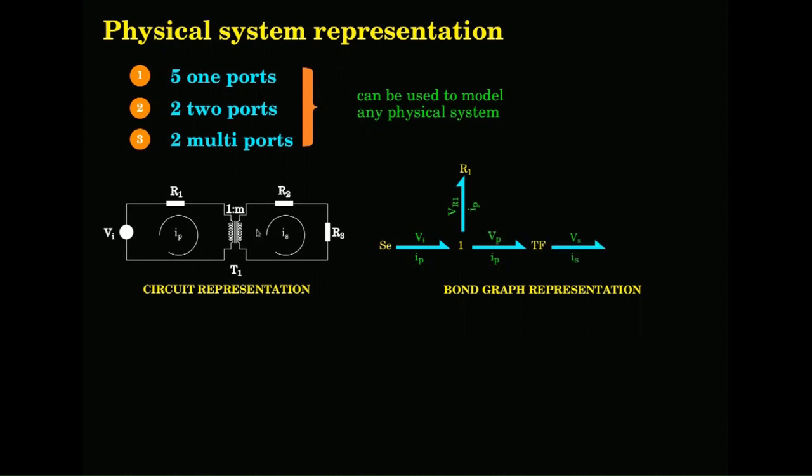Here a transformer TF comes into the picture, with its output. The output of the transformer secondary is in series with these elements. The common character you see is that the secondary has the same current as R2 and the same current as R3, therefore it has to be another one junction. So you will put a one junction there, and to the one junction something else is connected. Like that the bond graph starts developing just by how things operate.